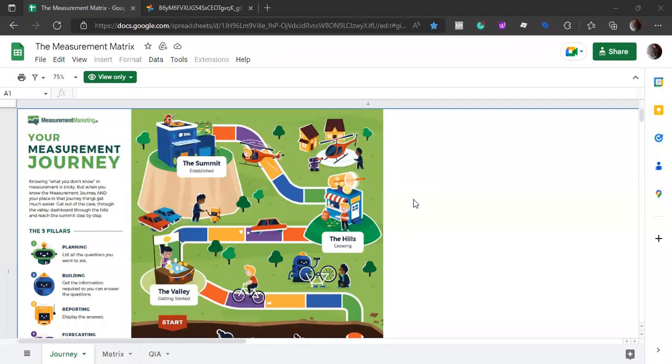Hello, I'm Seerath, and today I'm here to discuss planning in the measurement matrix. The measurement matrix is a framework that helps us turn our data into insights, and use those insights to decide the flow for our organization, to make decisions based on them, and to take action based on the insight. So we have a measurement journey.